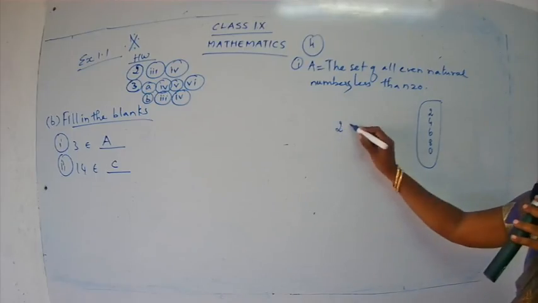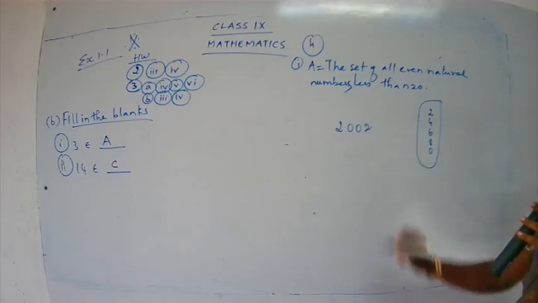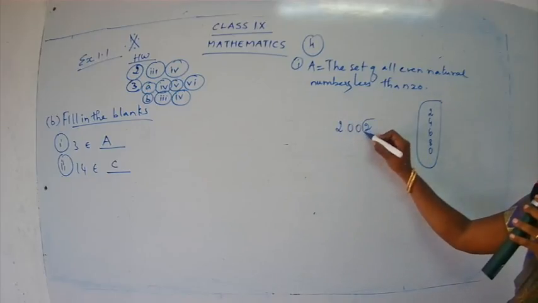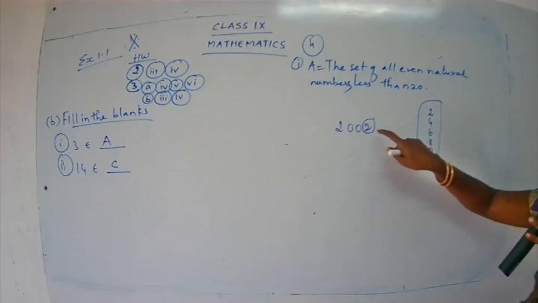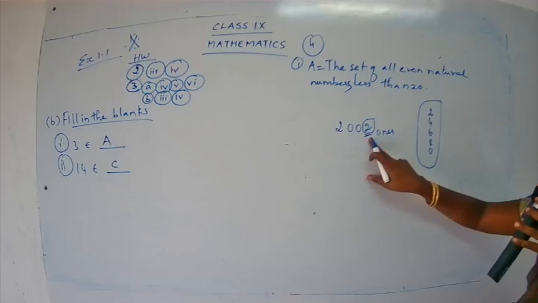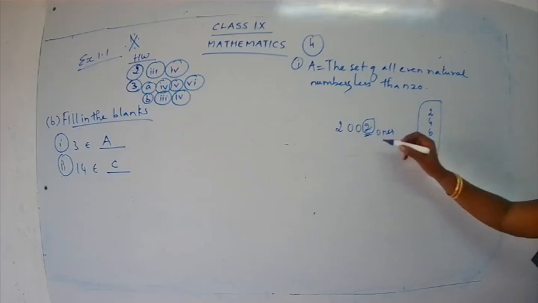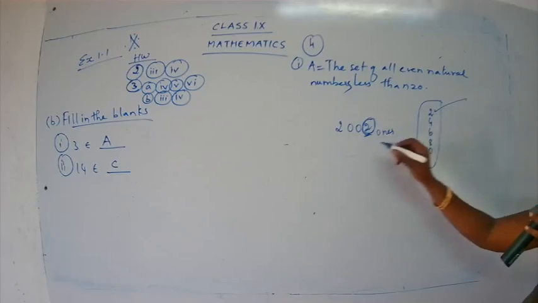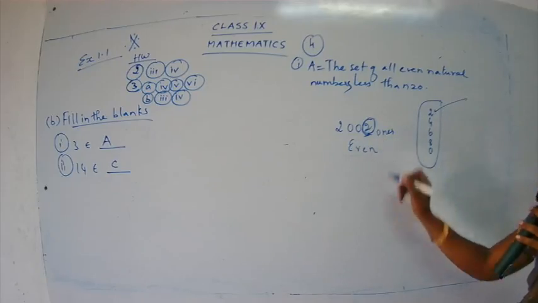If we have the number 2002, what about this number? Do not look at any other digit, only focus on the last digit. The last digit means the number in the ones place. What is the number in the ones place here? It's 2. Good. So when you have 2 in the last place, you say that it is an even number.